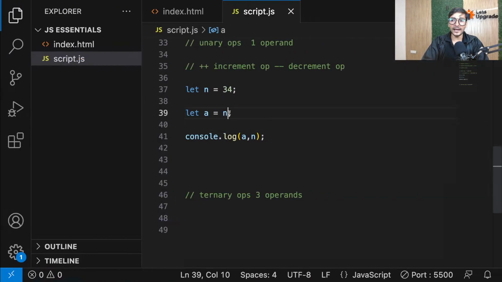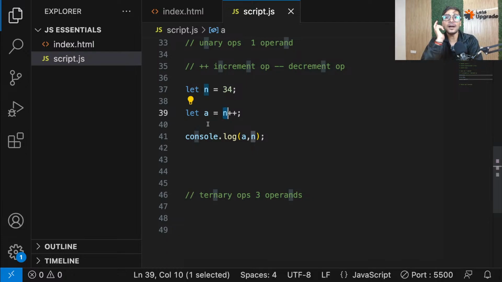Now if I do n++, that means I'm applying increment on n. So I'm assuming that n will become 35 because I'm incrementing n, right? But at the same time, I'm also assigning n to a. So now what will happen? Will n increment and then be assigned to a, or will n be assigned to a first and then it will increment?